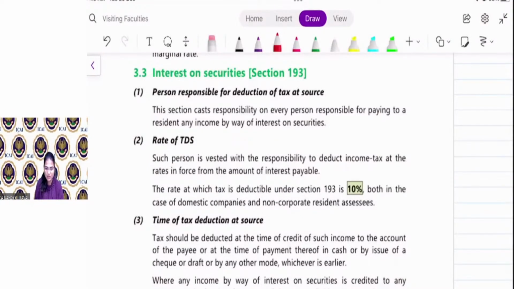Clear, everyone? No, Anand. If the withdrawal is 50,000 or more, then the tax is required to be deducted on the entire amount. But if the withdrawal is less than 50,000, then the tax is not required to be deducted. Clear? Shall we move towards the next section?